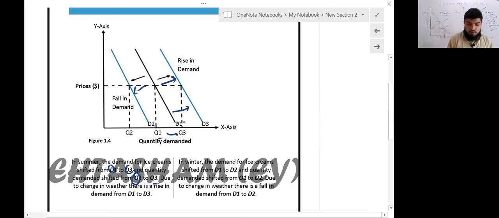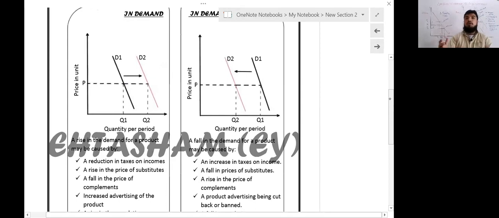Whereas in winter, the demand for ice cream shifted from D1 to D2, and hence the quantity is also declining from Q1 to Q2. Hence the shift in demand, a fall in demand from D1 to D2. What are these non-price factors?